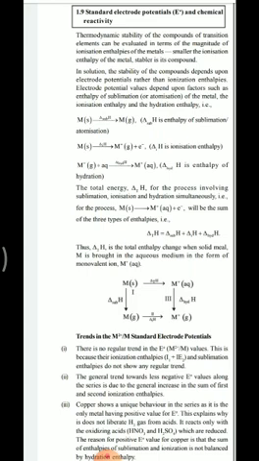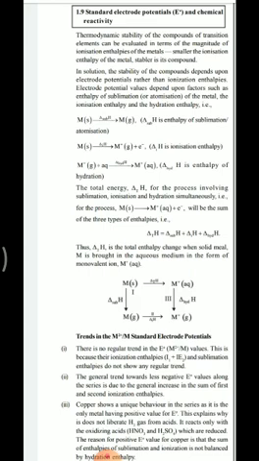So, in aqueous solutions, the stability of compounds depends upon the electrode potential rather than ionization enthalpy. So, one factor to determine the stability of a compound is ionization enthalpy, and one more factor on which the stability of a compound depends is electrode potential. We can determine the stability of a compound in terms of electrode potential.